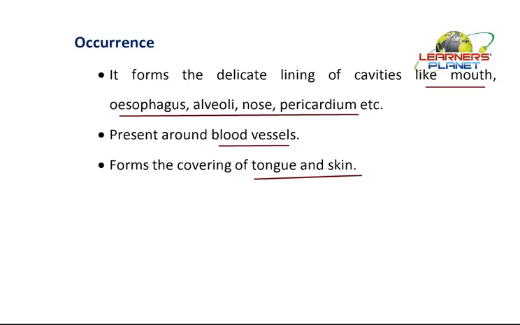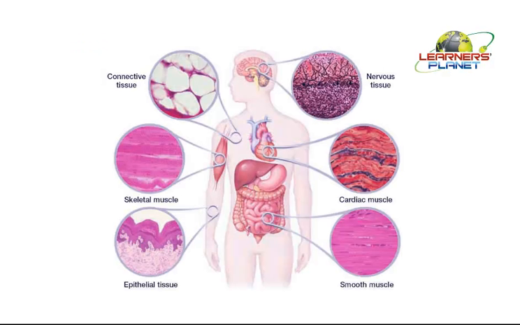See, these tissues might be a little bit confusing for you, but if you revise and think about what type of function it is serving, then you can easily locate at what point they must be present. So just try hard and study well with the help of these sessions. You can see in this diagram, these are the cavities. The stomach is empty inside, then the esophagus, which is not shown here directly but is present over there, then the skin. All these are covered by epithelial linings only.